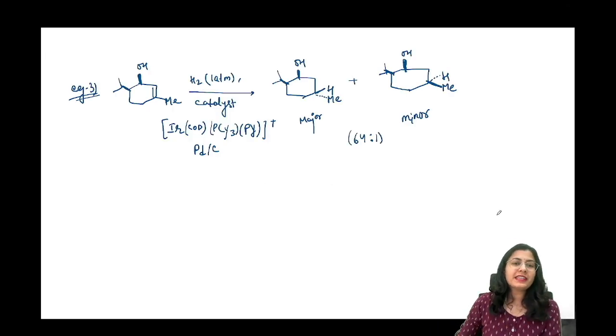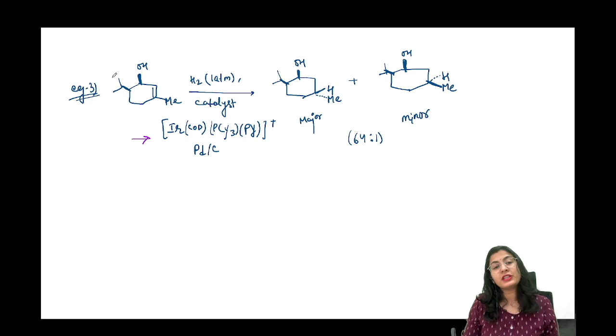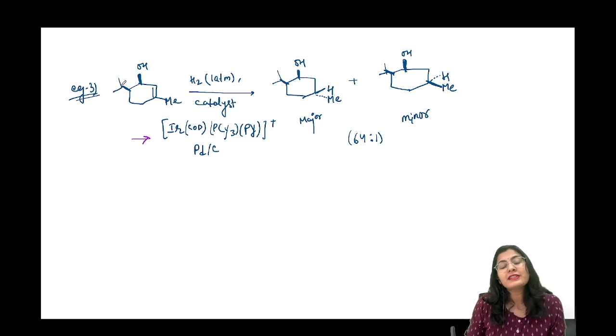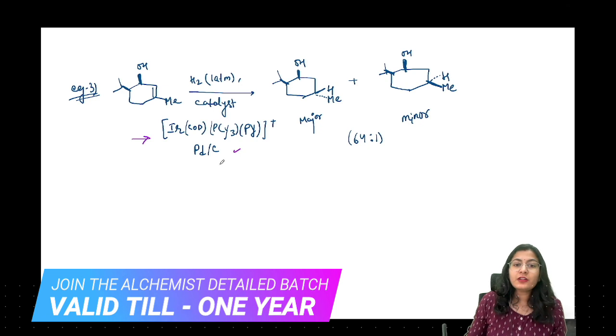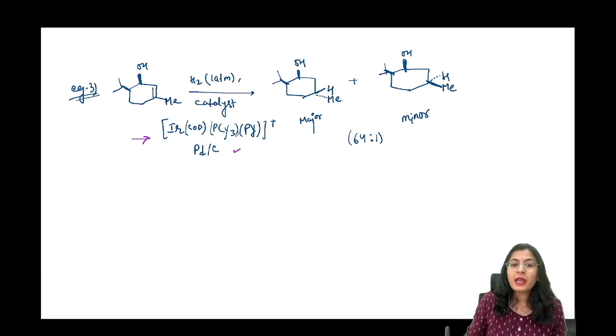तीसरा एग्जाम्पल देखते हैं guys. In this I have taken the Crabtree's catalyst over here. You are having a polar group OH present over here. You are having a double bond. Polar group के just पास में there is a tertiary, not tertiary butyl, it's isopropyl group. But when you are taking this kind of a catalyst, this is your Crabtree catalyst, COD, PCy3, pyridine, py plus.